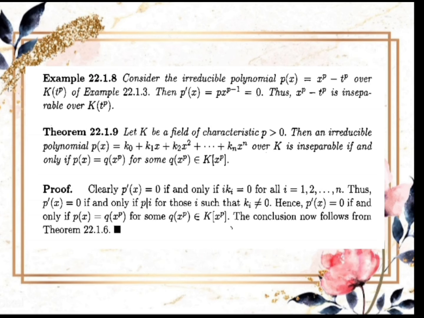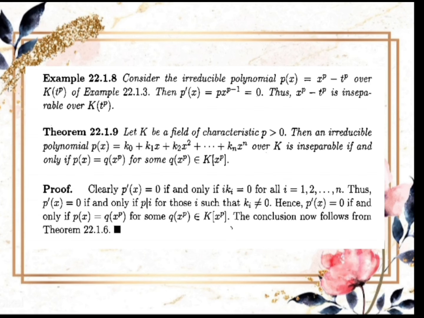Example 22.1.8. Consider the irreducible polynomial p(x) = x^p - t^p over K(t^p) of example 22.1.3. Then p'(x) = p x^(p-1) is equal to 0. Thus, x^p - t^p is inseparable over K(t^p).